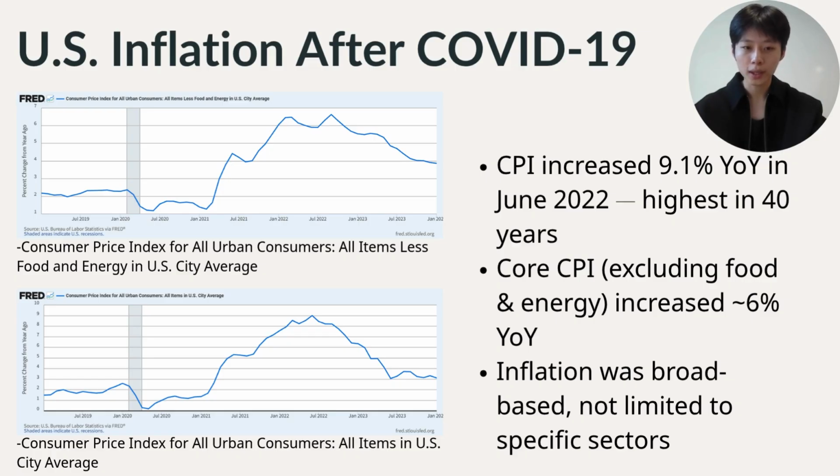On the left, we can see the year-on-year percentage change of CPI and core CPI. Both lines rose sharply after 2021. Headline CPI reached 9.1% in June 2022, which was the highest level in about 40 years. Even when food and energy are removed, core CPI still increased to around 6%. This shows that inflation was broad-based and affected many parts of the economy, not just a few sectors.